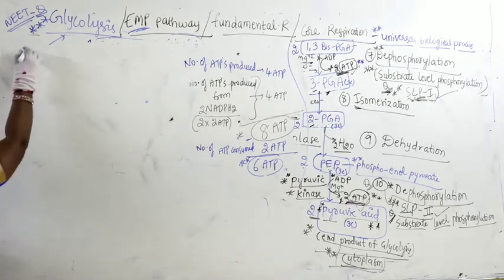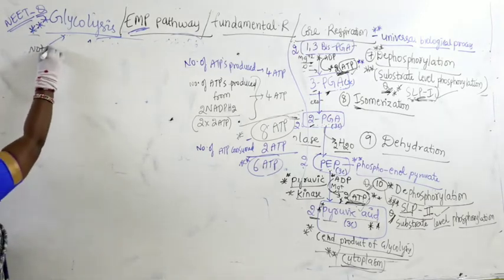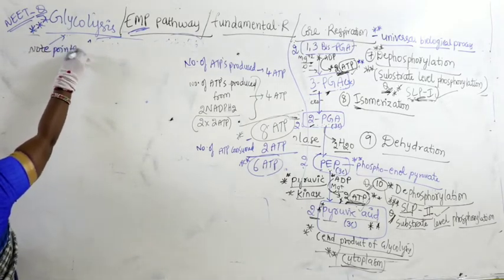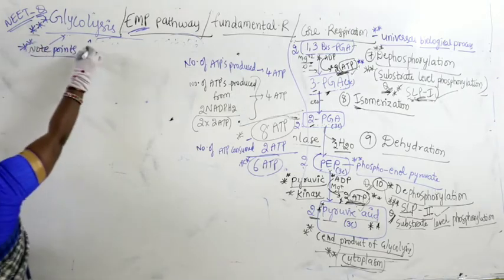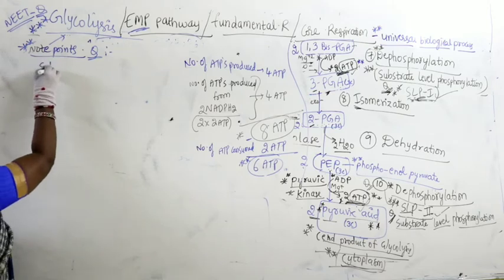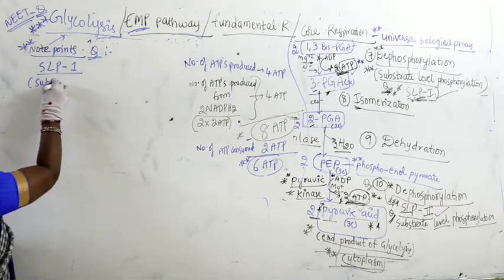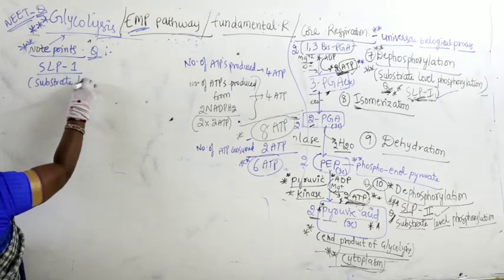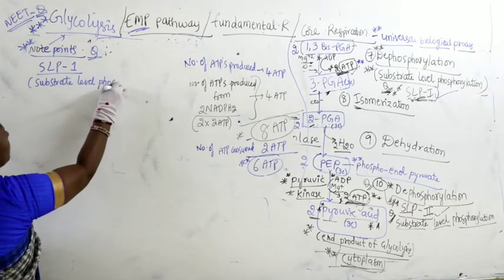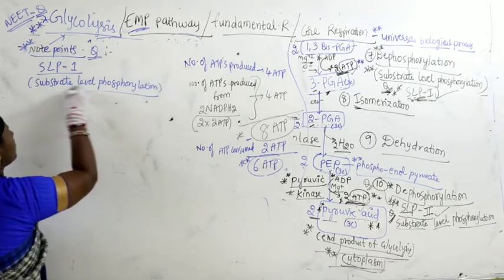So, very important points which we are getting, let us take as note points, meaning question-getting points, very, very important questions. When we take SLP 1, what is SLP 1? It is nothing but substrate level phosphorylation.